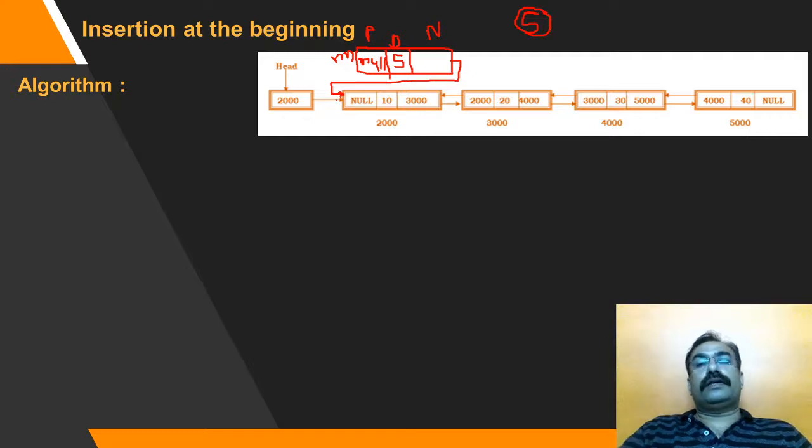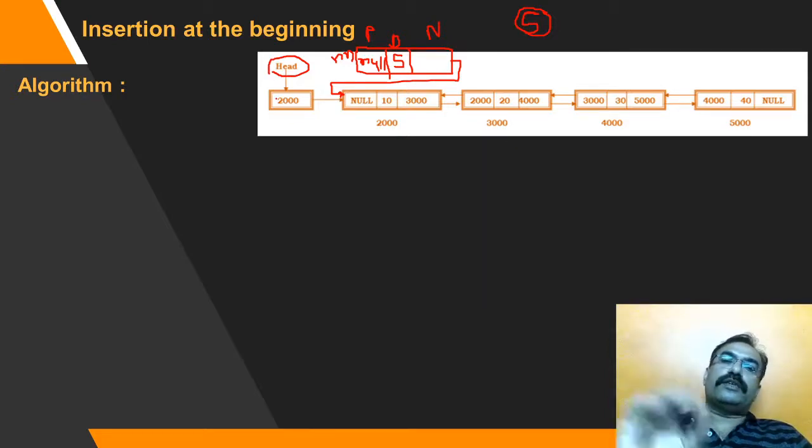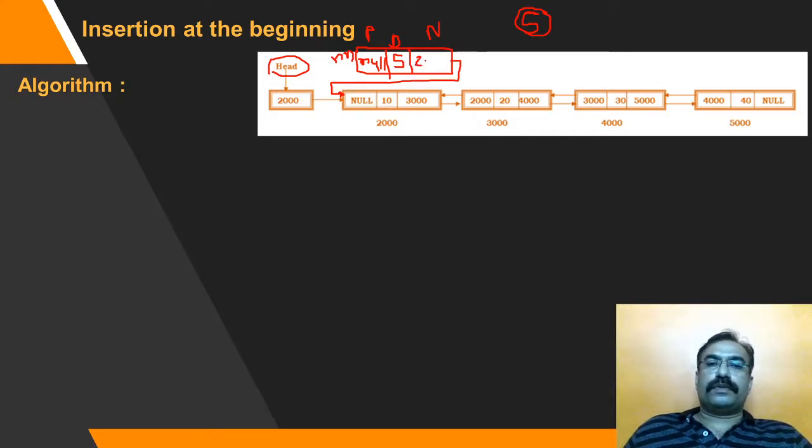From where can I get the address of the existing first node? From head. So what are we going to make? New node dot next is equal to head. What is the value of head? 2000. So as soon as I make new node dot next equal to head, 2000 will be stored in this field, and this particular link is created.